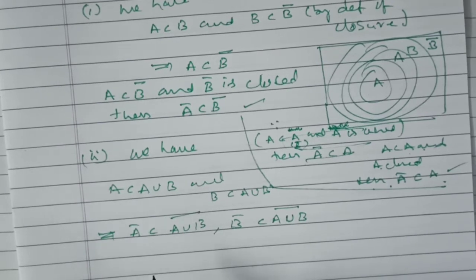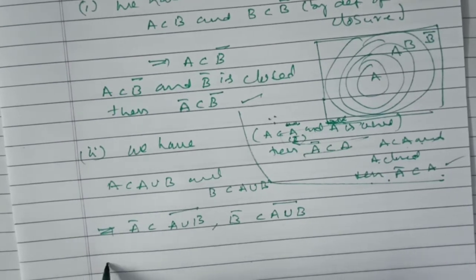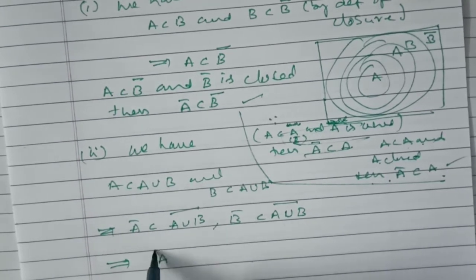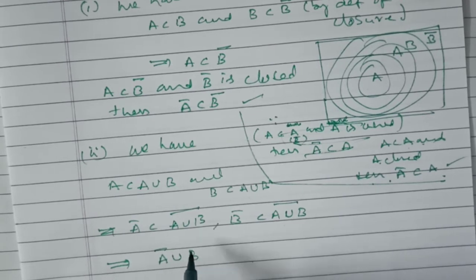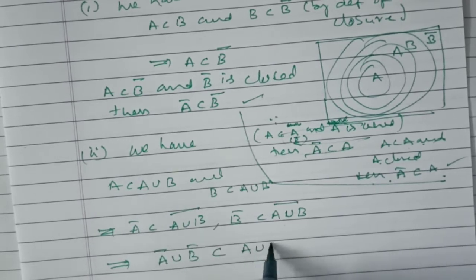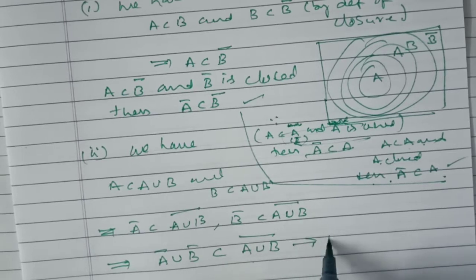This implies their union, A bar union B bar, is also a subset of (A union B) bar. Take this as 1.